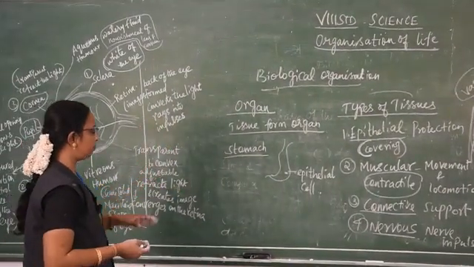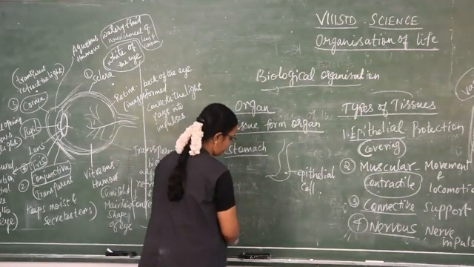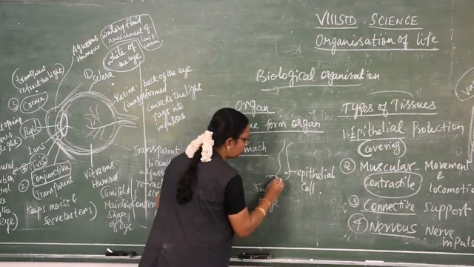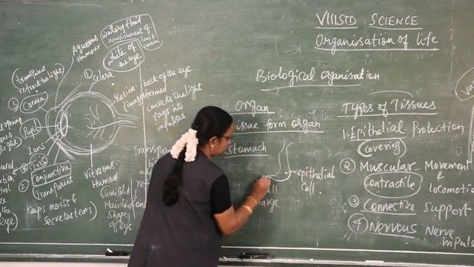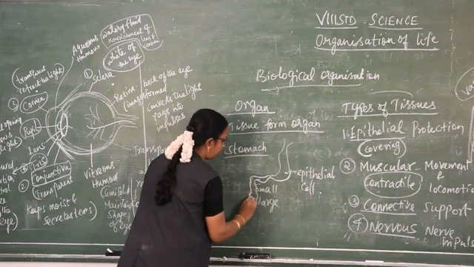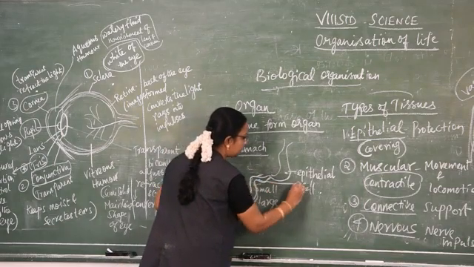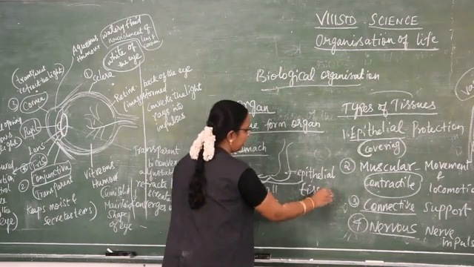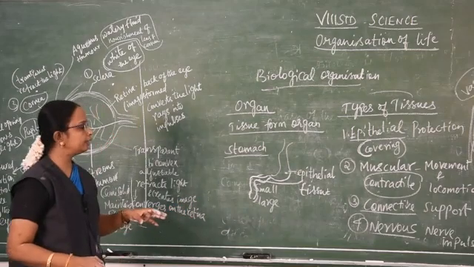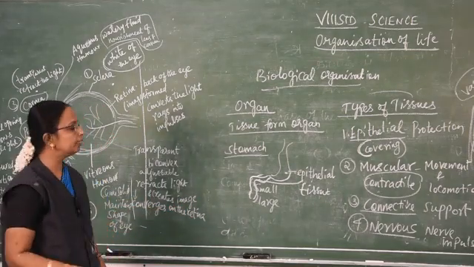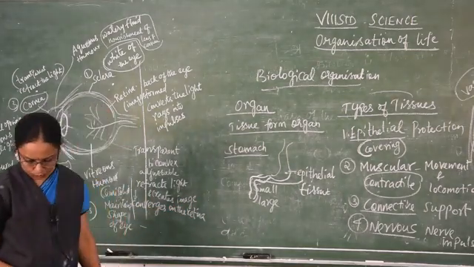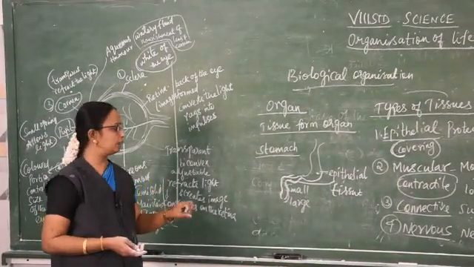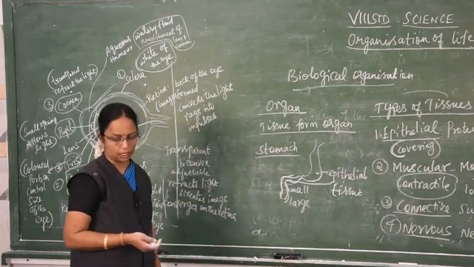So when we talk about the stomach, the intestine is there. There are two types of intestine: small intestine and large intestine. The outermost layer of the intestine is covered by a layer called the epithelial tissue. Epithelial tissue covers the outer layer, which gives protection, and it is also useful for the secretion of digestive juices, enzyme secretion, and nutrient absorption. For all these, this epithelial tissue is useful.